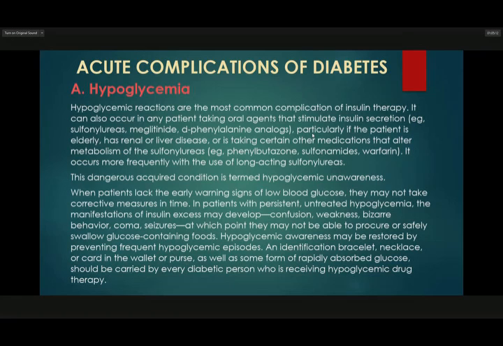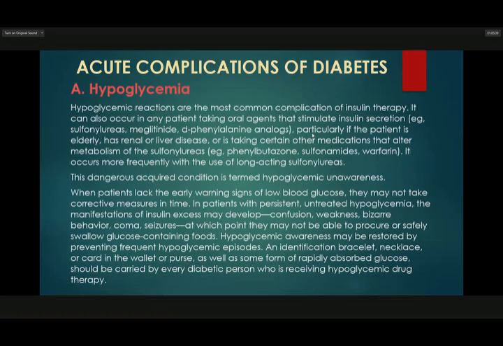So in patients with persistent untreated hypoglycemia, the manifestations of insulin excess may develop: confusion, weakness, bizarre behavior, coma, seizure, at which point they may not be able to procure or safely swallow glucose-containing foods.